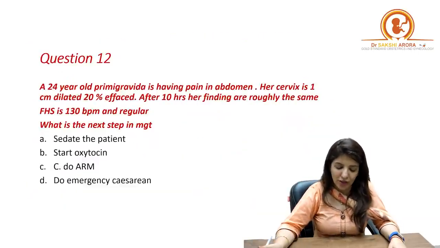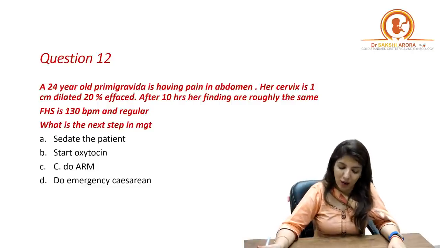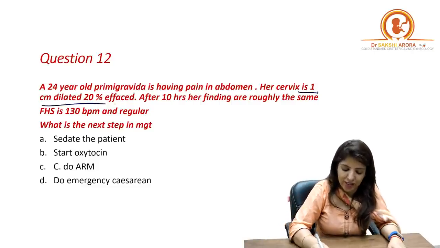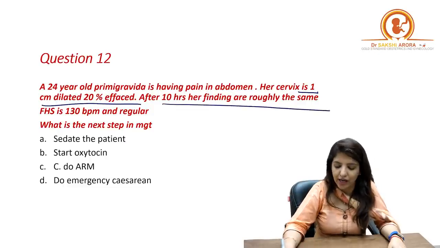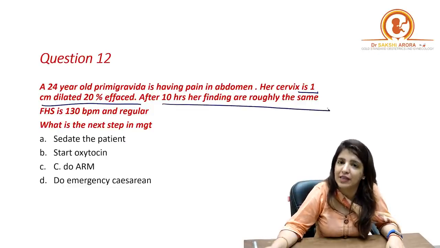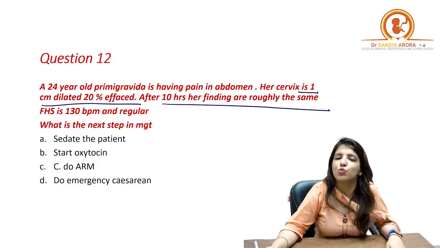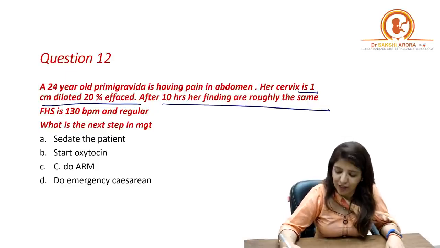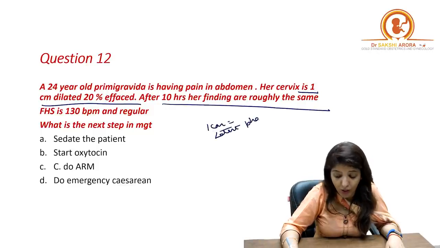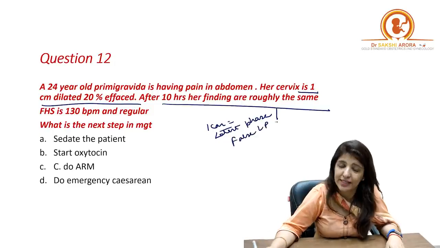Okay, next question. A 24-year-old primary gravida is having pain in abdomen. Her cervix is 1 centimeter dilated and 20% effaced. After 10 hours, her findings are roughly the same, right? So if your patient's dilatation is 1 centimeter, then definitely she is in the latent phase of labor, or it could also mean that there are false labor pains, right?